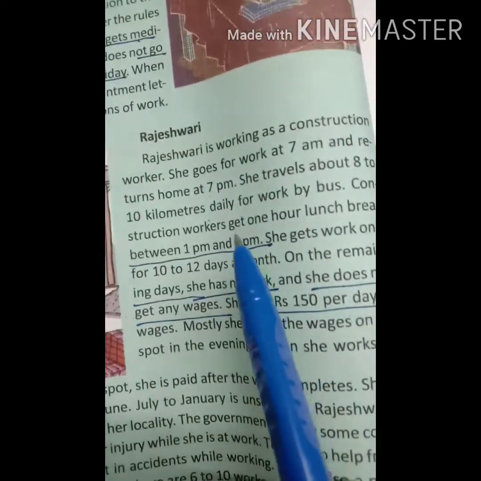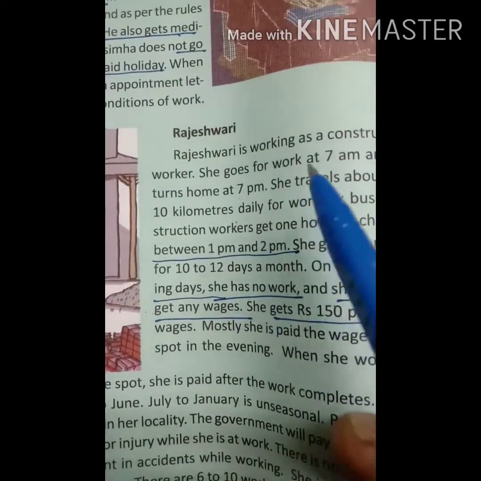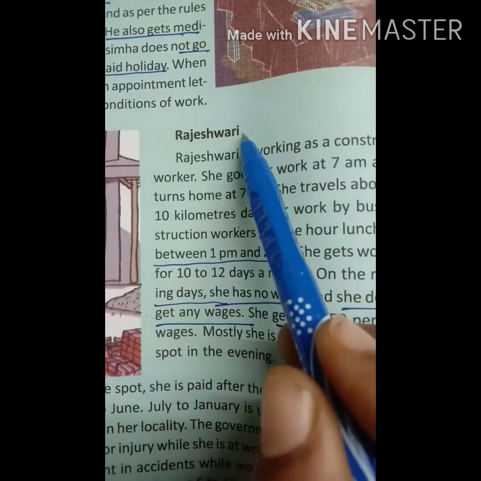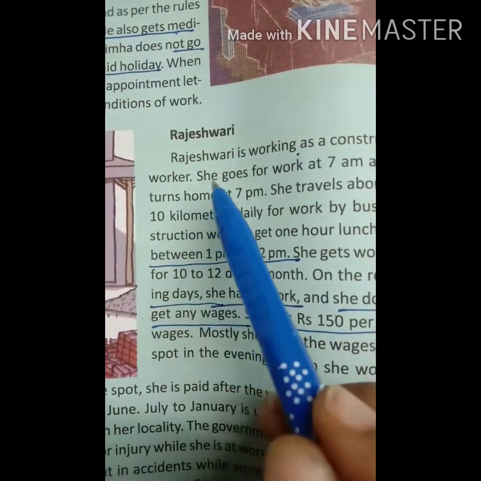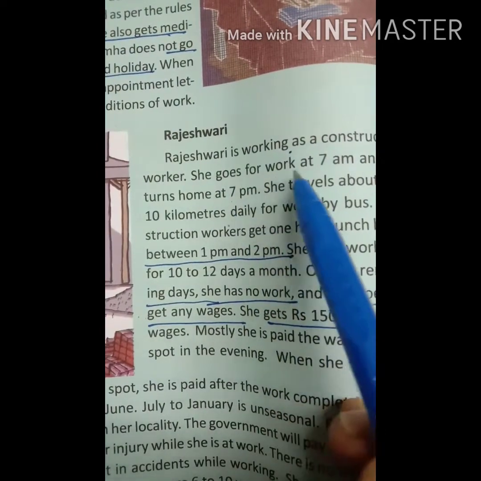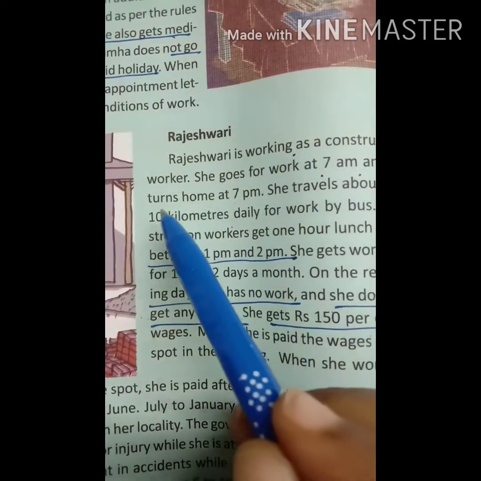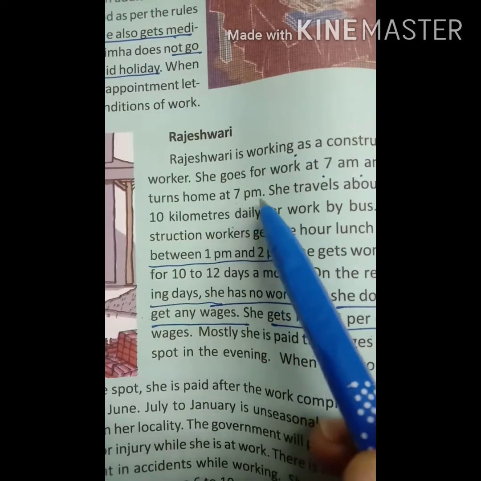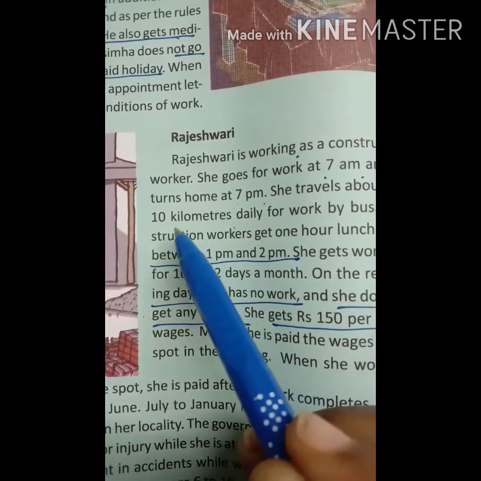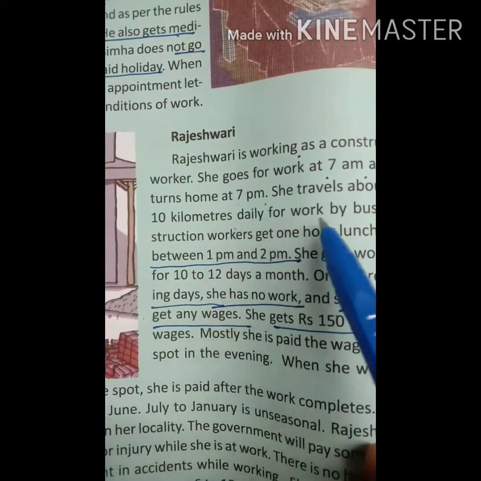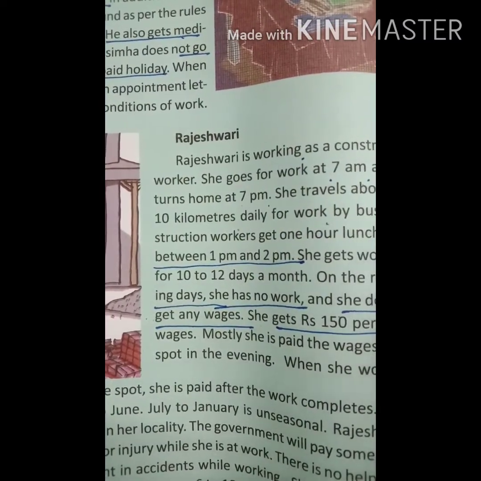Rajeshwari working in the unorganized sector. Rajeshwari is working as a construction worker. She goes for work at 7 a.m. and returns home at 7 p.m. She travels about 8 to 10 kilometers daily for work by bus.